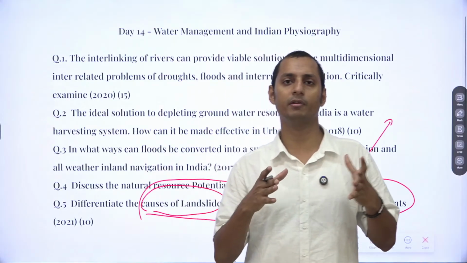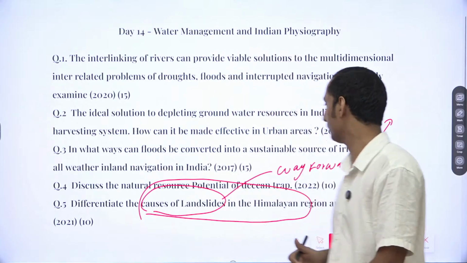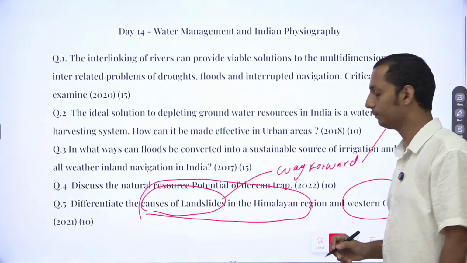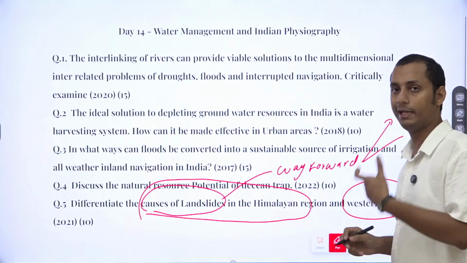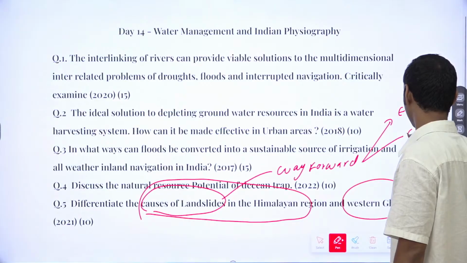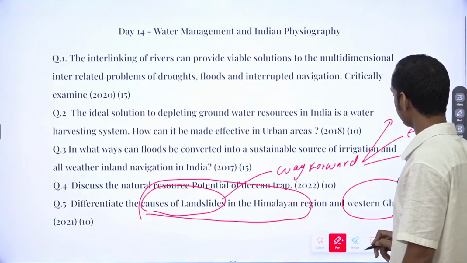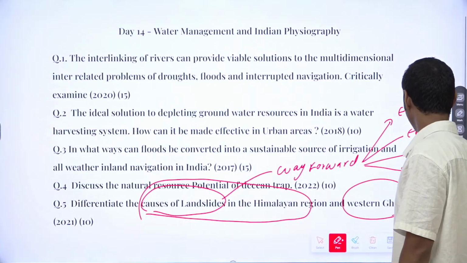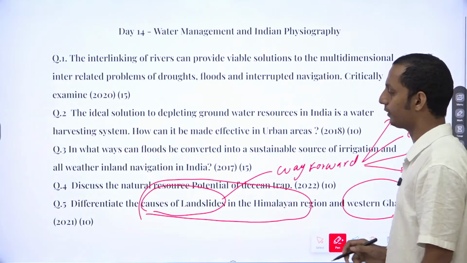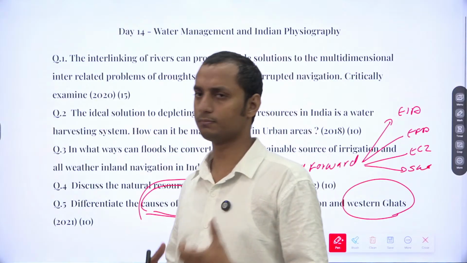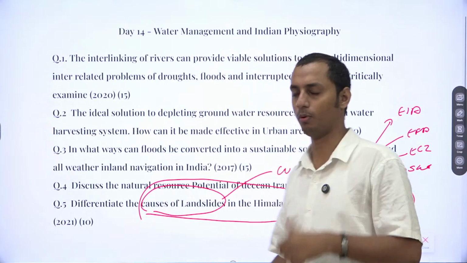Because of the urban infrastructure. Now, what can you provide? You can mention environmental impact assessment should be there. There should not be any development activities in the ecologically fragile regions or even the eco-sensitive zones. There should be sustainable development. So try to mention the solutions as well. Okay, since we're talking about a cause or a challenge, we need to provide the way forward as well.